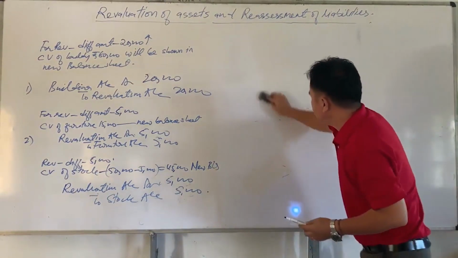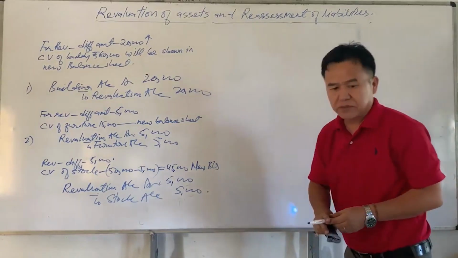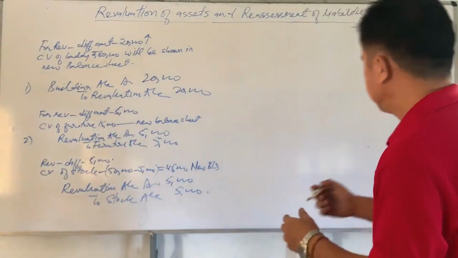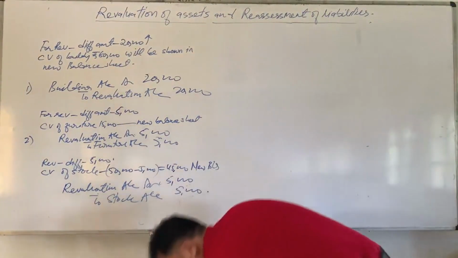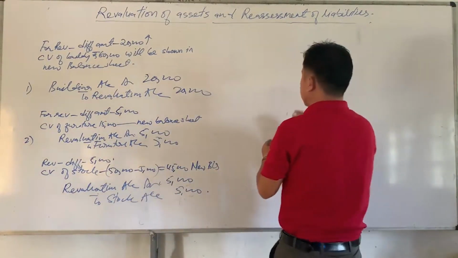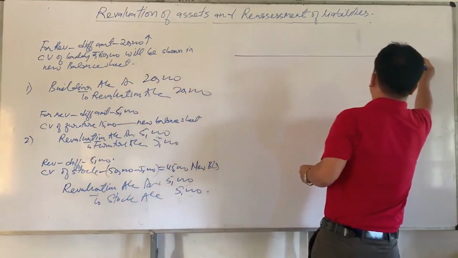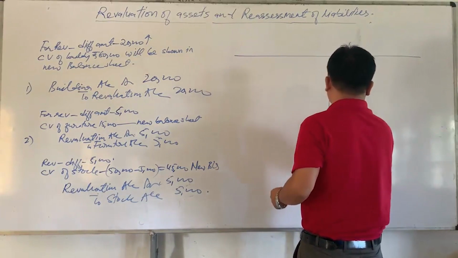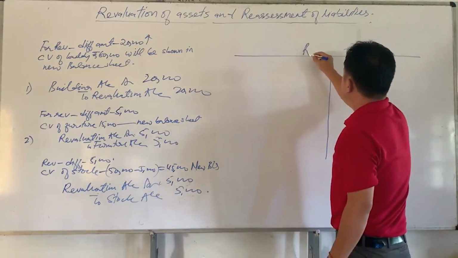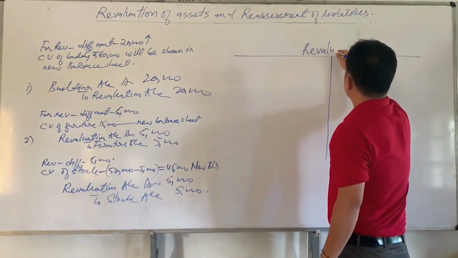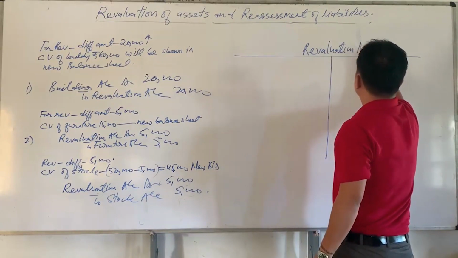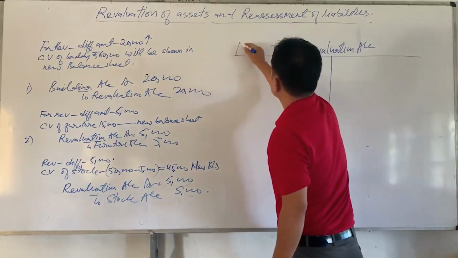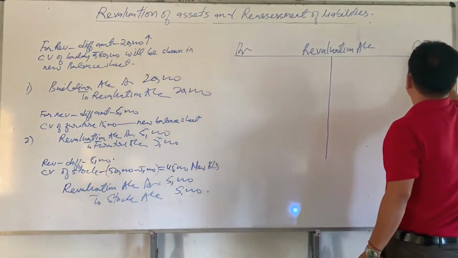Now we are going to prepare the revaluation account. Revaluation account, DR, CR.